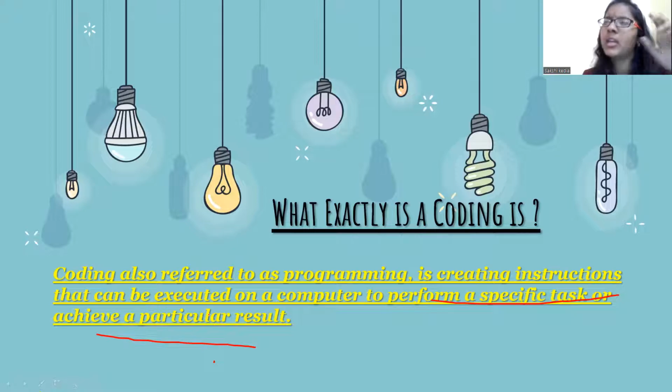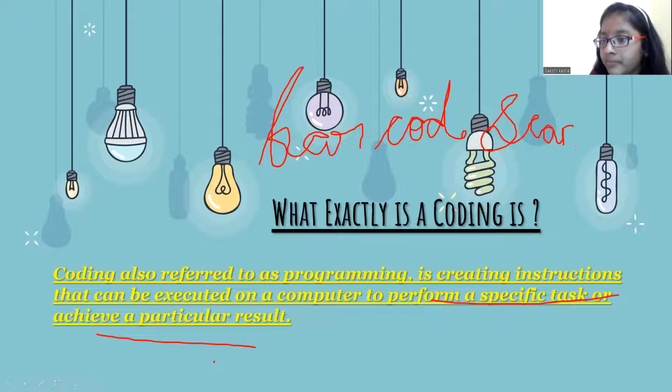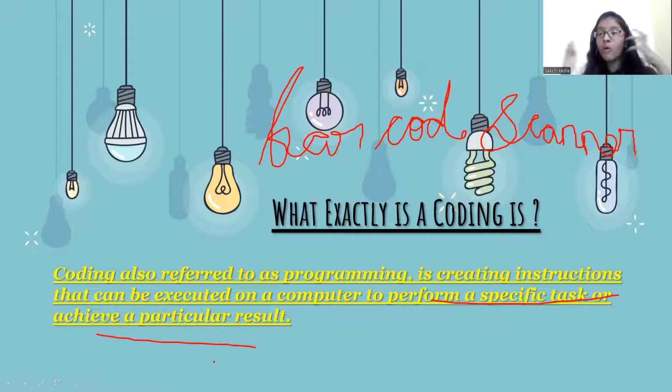For example, take a barcode scanner. For the purpose of scanning, to perform that particular task and achieve that result, I am preparing the code.